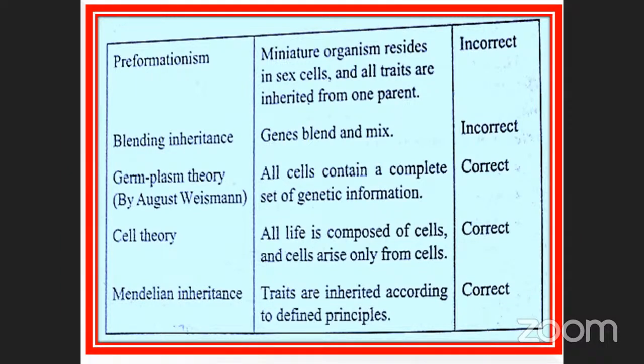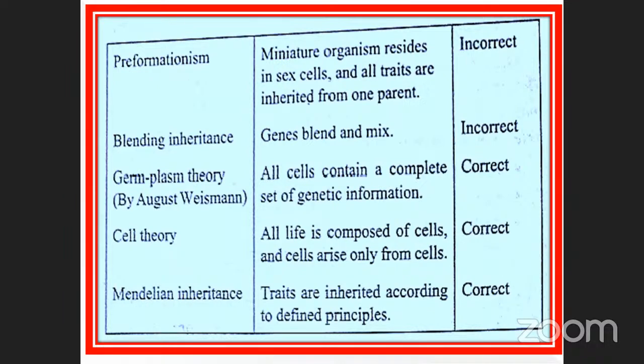Okay, see here. All life is composed of cells, and cells arise only from cells. All living organisms are made up of cells. Each cell arises from a pre-existing cell. That is called the cell theory. This is the correct one, because we all come from our parents, and our parents also come from their grandparents. Likewise, each and every cell arises from pre-existing cells already present.